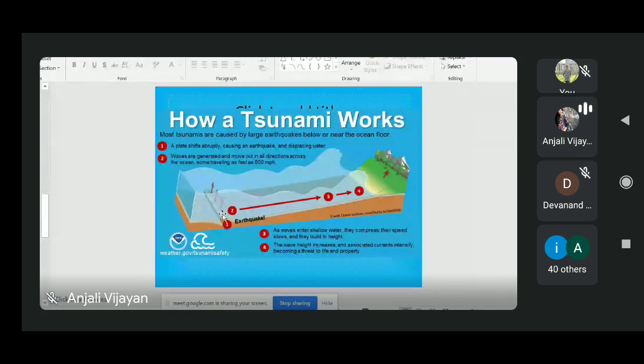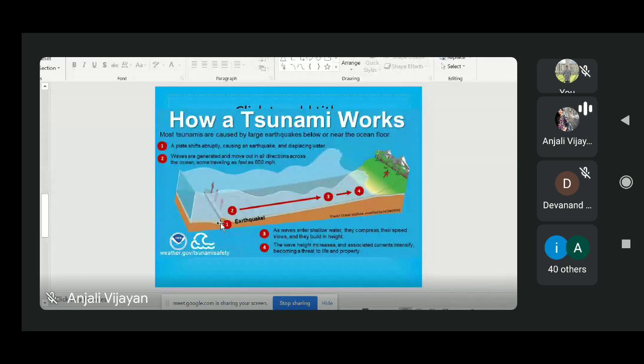So here, when a submarine earthquake occurs beneath the sea, some part of the sea floor, this orange part is called the sea floor, will either move up or move down, because we have seen in faulting it can be reverse faulting or normal faulting. In both ways the tsunami waves can form. So initially some faulting happens, and as a result the sea floor will either move up or down.